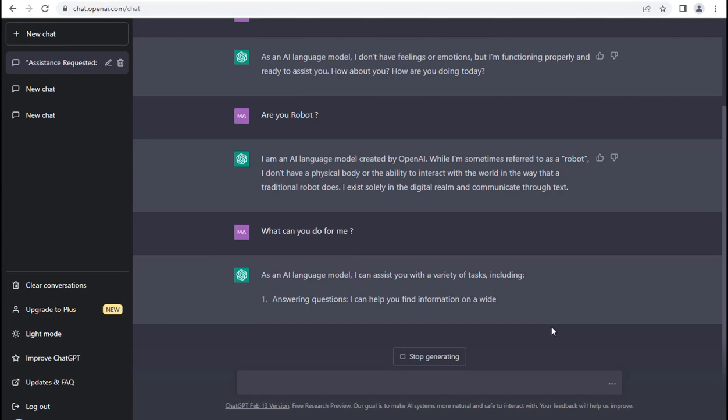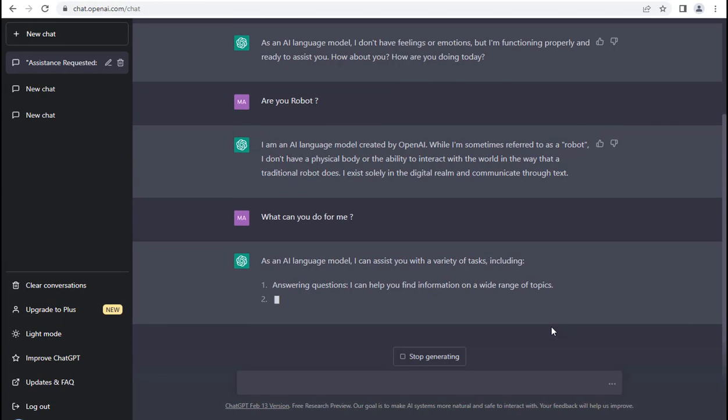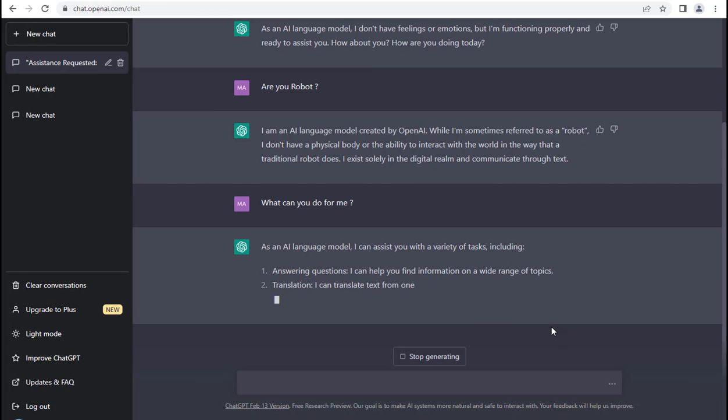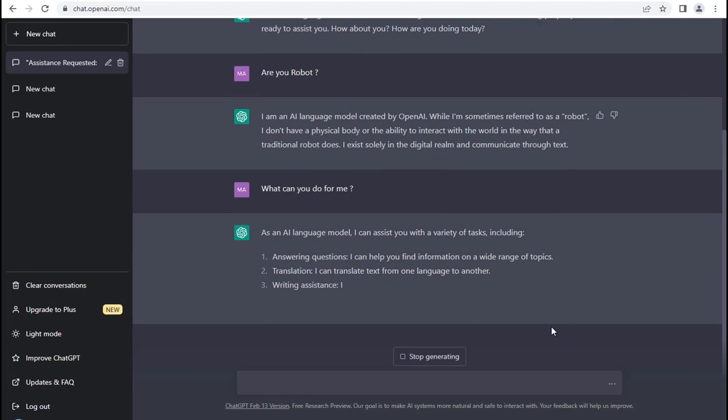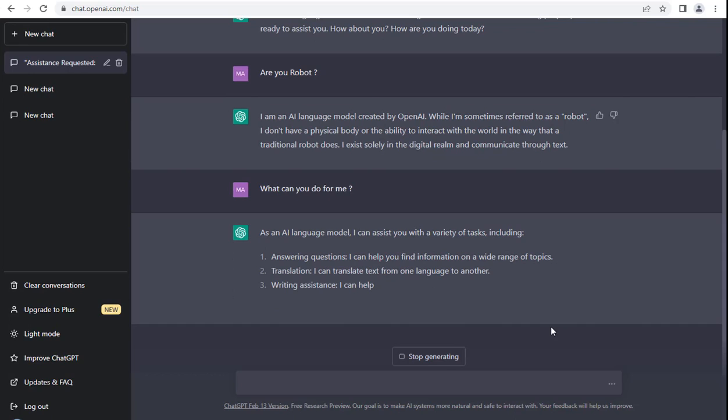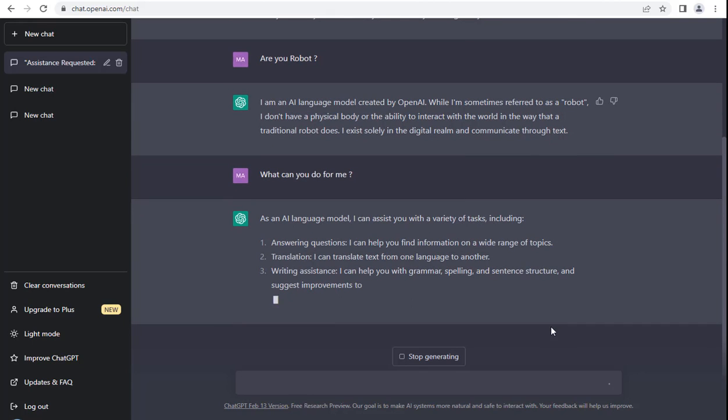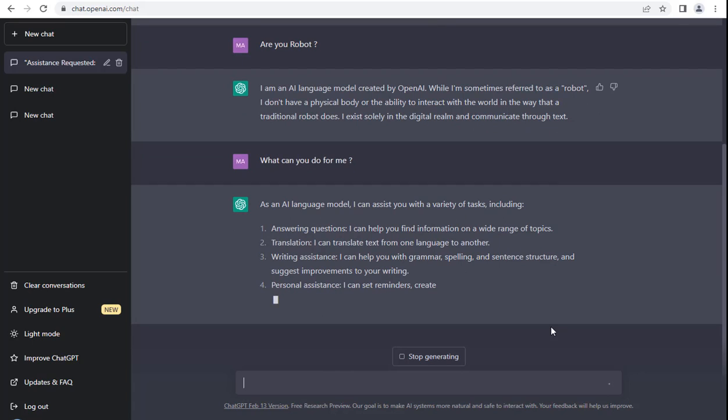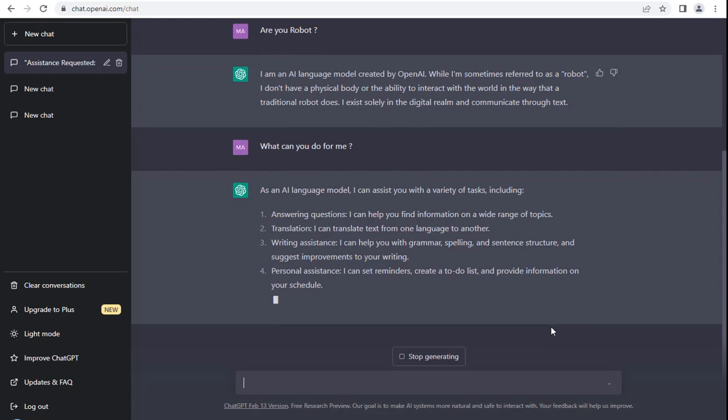You can see it can help you with many things, like it can answer your questions, of course, any kinds of questions. It can translate your text from any website or any news from another language to your language. It can be your writing assistant to help you with grammar, spelling, and sentence structure, and it will also suggest improvements to your writing.